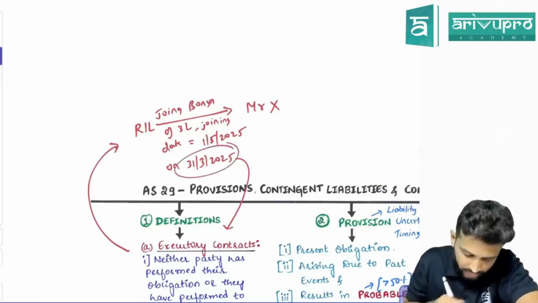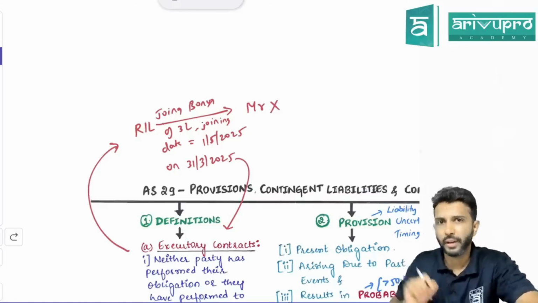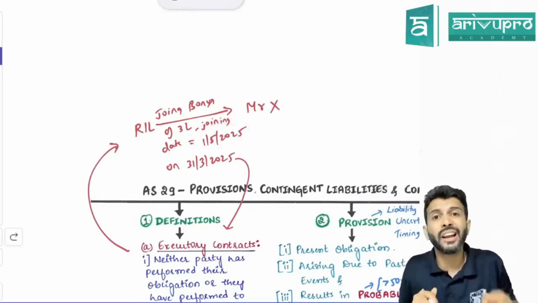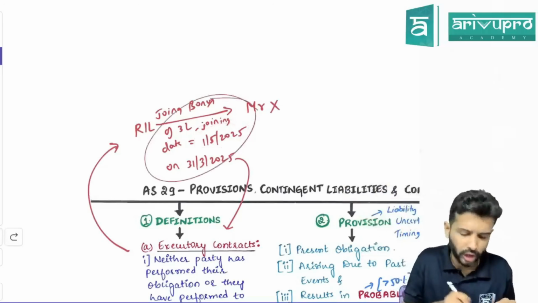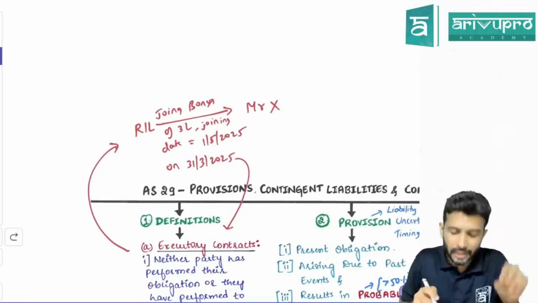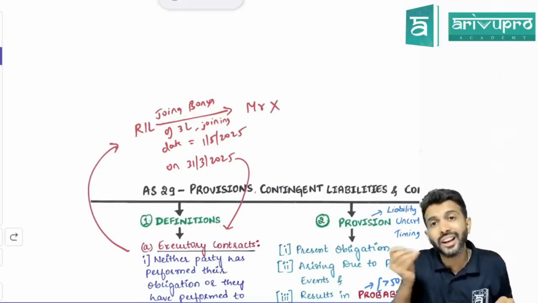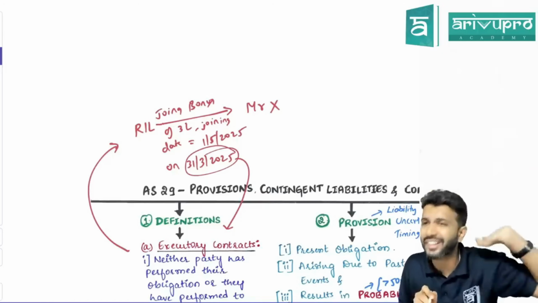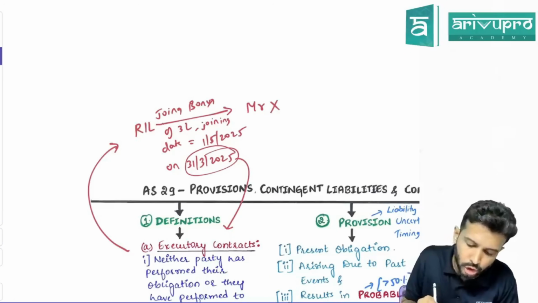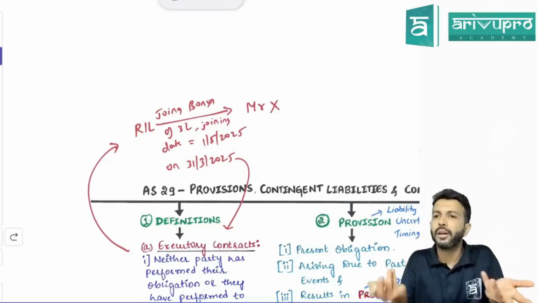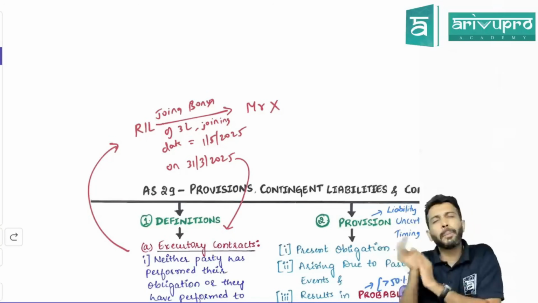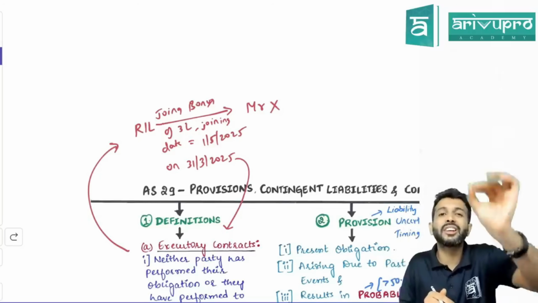They made this contract, this agreement, on 31st March 2025. The employment agreement is already signed, but the joining date is 1st May. The employee will join Reliance only on 1st May. This is an executory contract. How? Both parties have not performed their obligation. What is Reliance's obligation? To pay the joining bonus. Has Reliance paid it on 31st March or not yet? Not yet, because the employee has not joined. What is the employee's obligation? To join the company. Has that happened? Not happened. That means neither party has performed their obligation, so we call such a contract an executory contract.